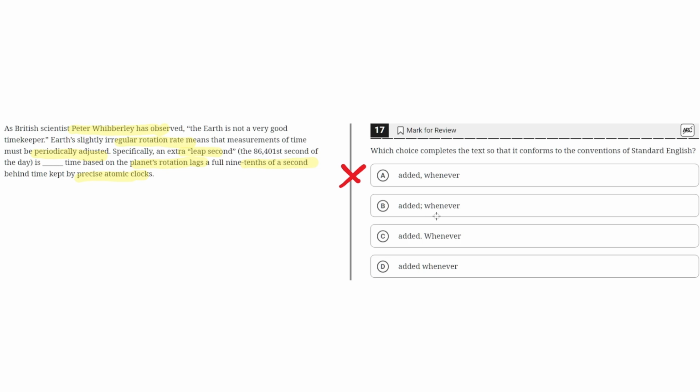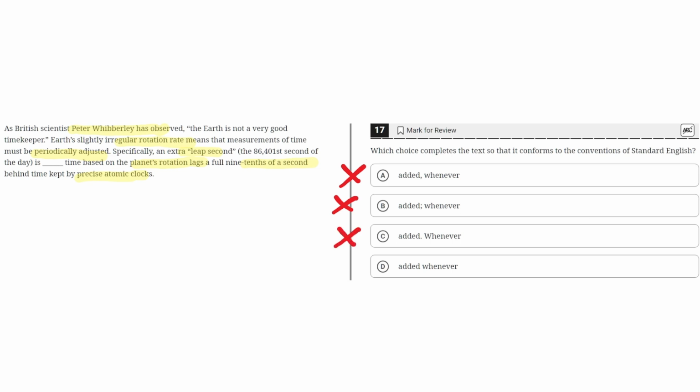B. Added, semicolon, whenever. This is incorrect because for a semicolon to work in this case, these two sentences must be two independent clauses, but this is not the case, so a semicolon cannot work here. C. Added, comma, whenever. This is incorrect because, like B, a comma is only viable here when there are two independent clauses, but in this case there's only one independent clause, the sentence as a whole. So a comma does not work in this case.